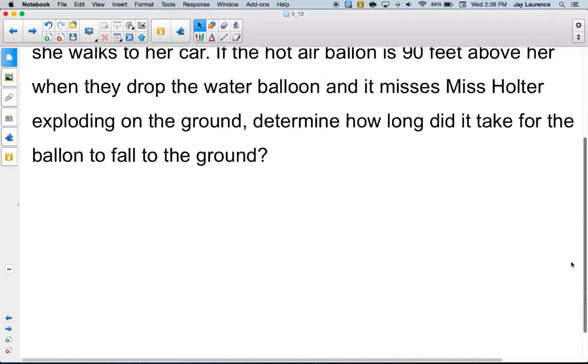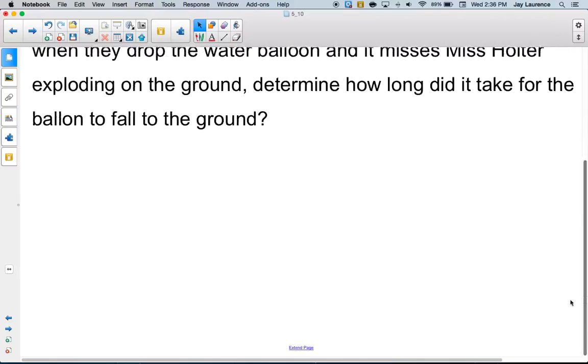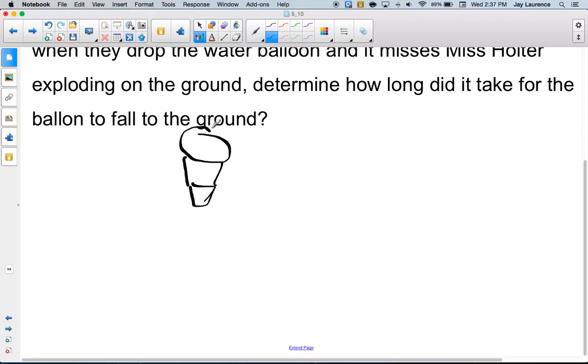All right, so I'm going to draw my picture. I'm not going to worry, Mrs. Winmouth isn't grading me on this. I'm just doing a little cheesy picture. So I got my hot air balloon here, going up like this. And then I've got somebody in here thinking they're funny, and they're dropping a water balloon, not the hot air balloon.